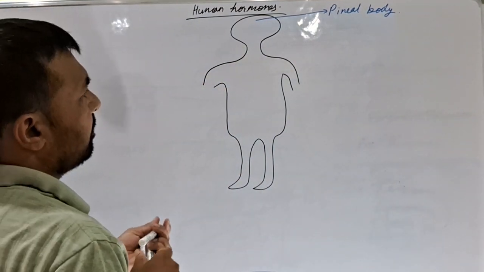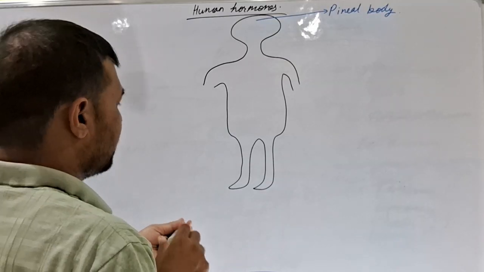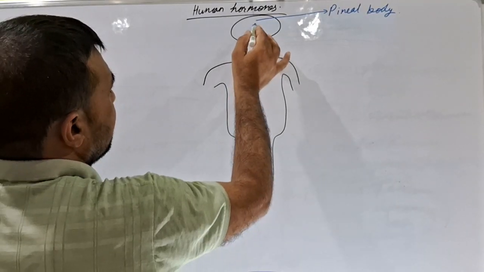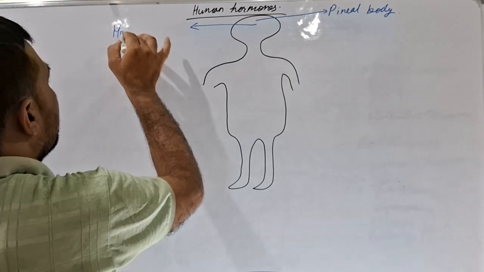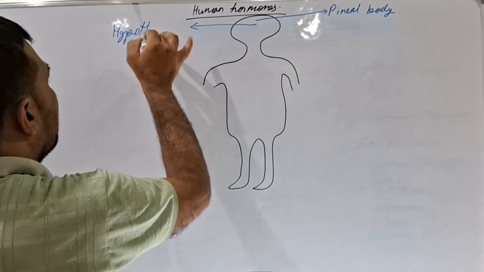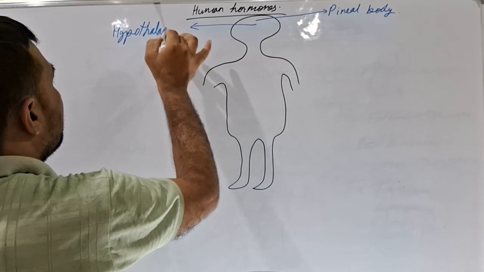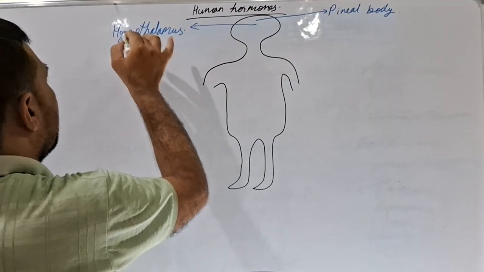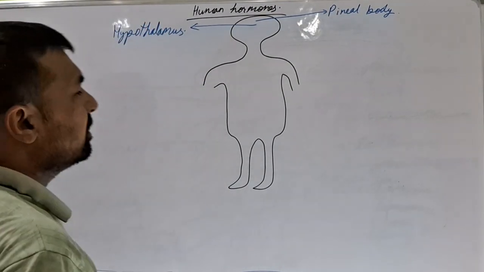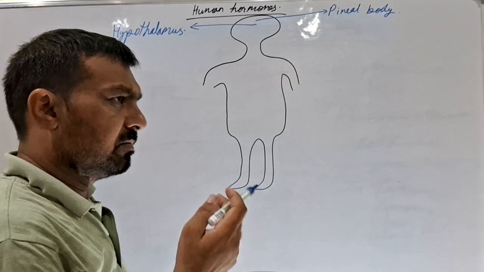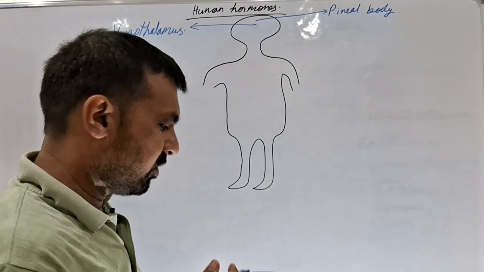Just below the pineal body, there is a gland which is known as hypothalamus. Hypothalamus is basically the part of our brain which acts like a connecting link between our brain and the hormonal system or endocrine system.